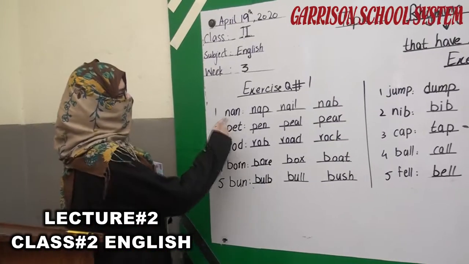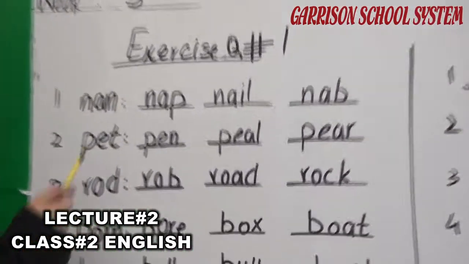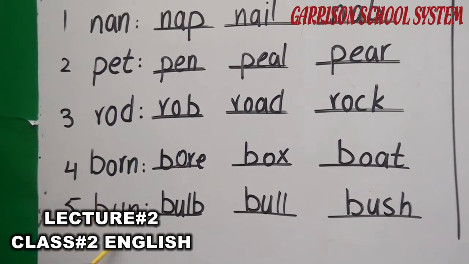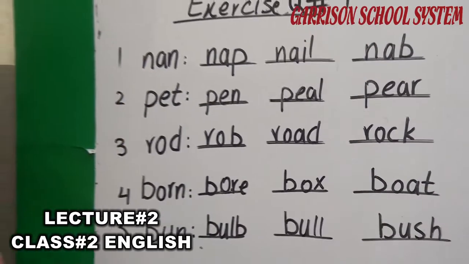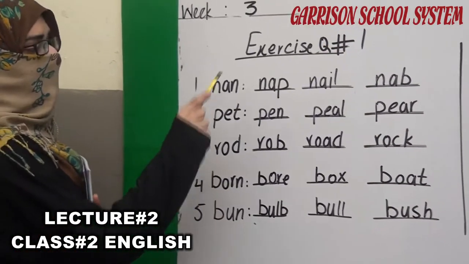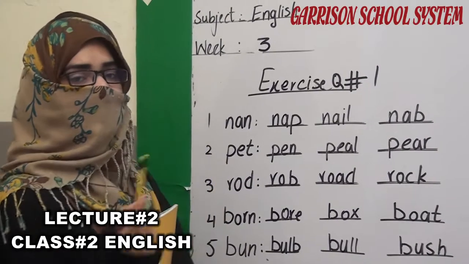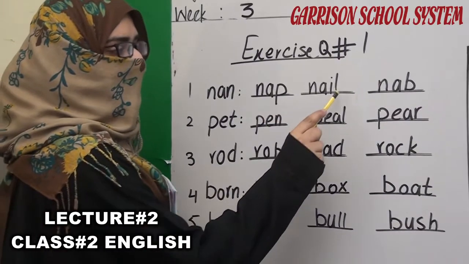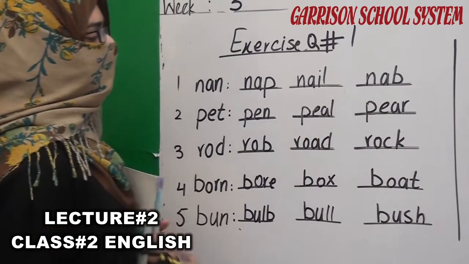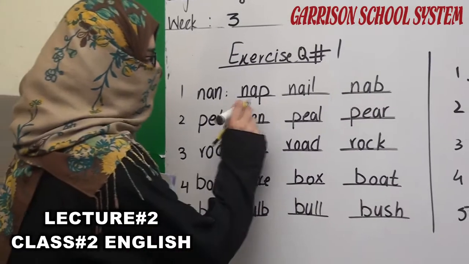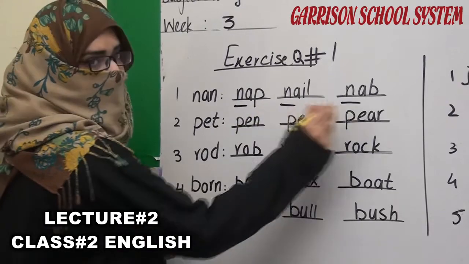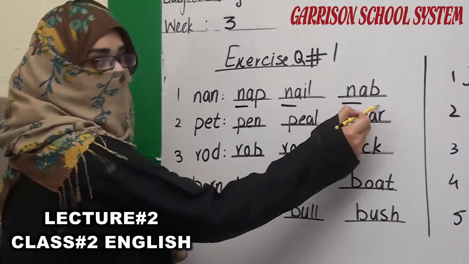Now here is an exercise about nan, pet, rod, born, bun. They have given you these words, and you have to write words where the first letter remains the same. Like nap, nail, nab. As you can see, all these words have the same first letter, the N sound. Nap, nail, nab.